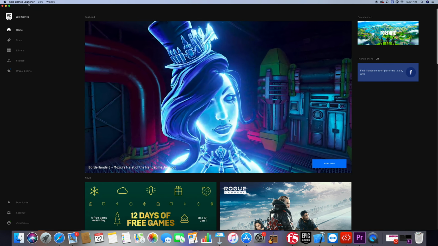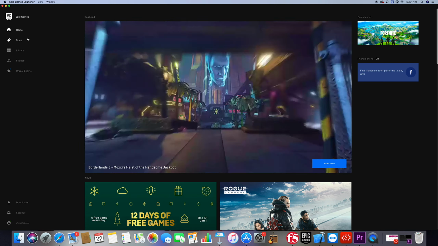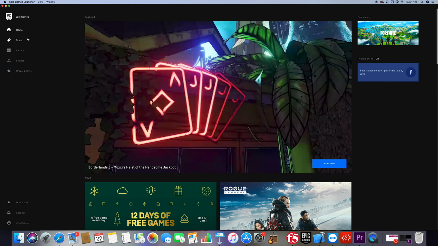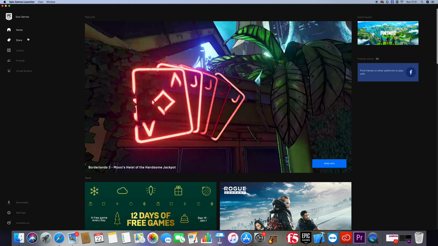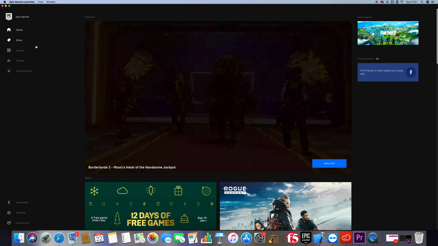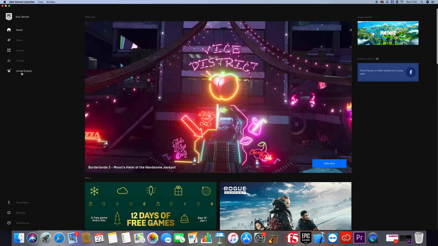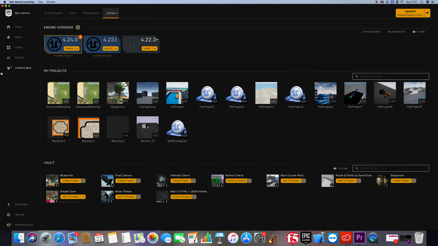The Epic Games Launcher basically contains the game engine, but also the library and store, for example, for buying some pre-created environments or pre-created games if you want to adapt or edit them for your game. We would not use them at this moment. What we actually care about is the Unreal Engine itself. So under Library, you would see under My Projects the projects that you have already created. And here some packages or add-ons or assets that you already bought or installed.